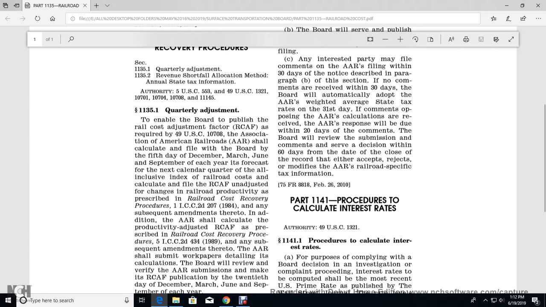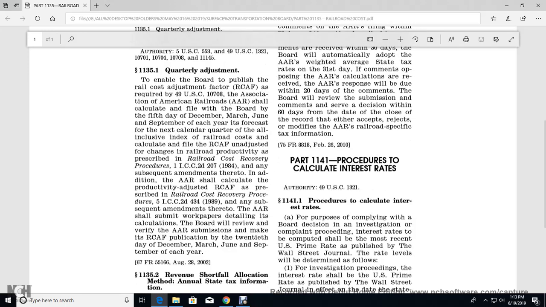The Railroad Cost Adjustment Factor with an unadjusted change of the railroad productivity is prescribed in the railroad cost recovery procedures, 1 I.C.C. 2d 207 (1984), and subsequent adjustments thereto. In addition, the AAR shall calculate the productivity adjustment of the railroad cost adjustment factor as prescribed in the railroad cost recovery procedures, 5 I.C.C. 2d 434 (1989), and subsequent amendments thereto.